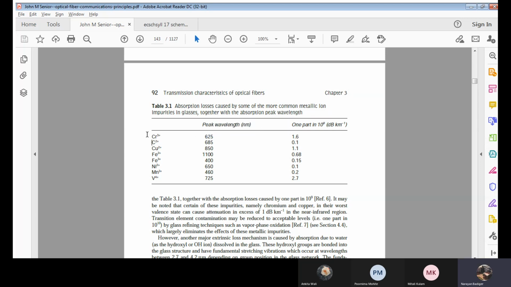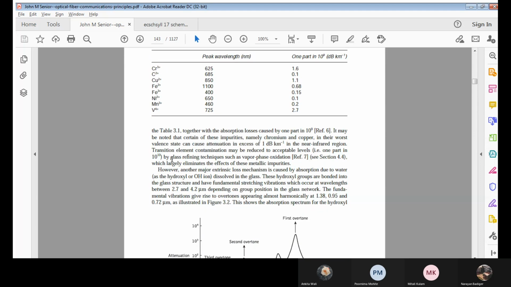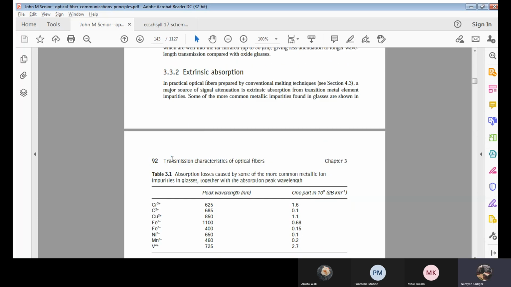Which particular material? Cr. Now what is that Cr? Can anyone tell me what this element is? Chromium.